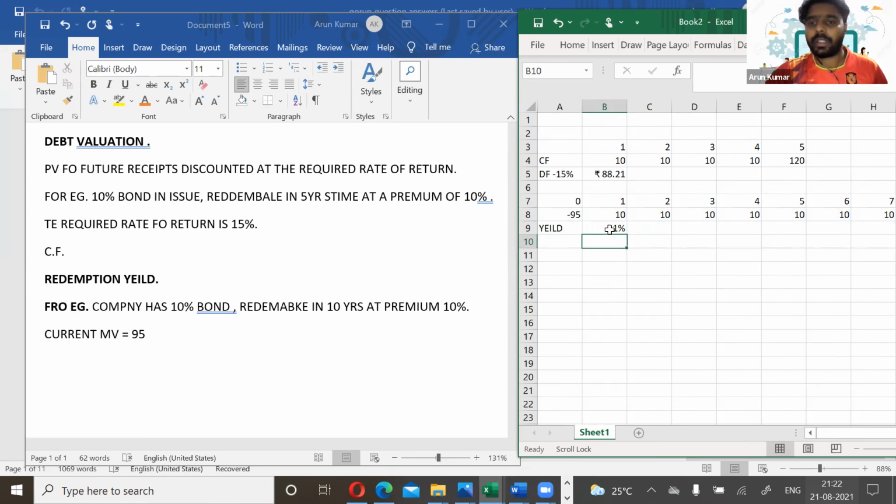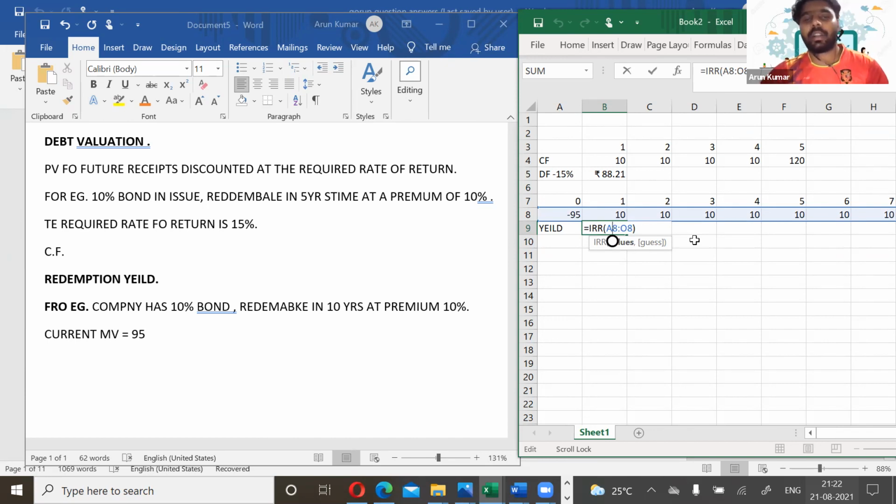So how much is it? Your IRR of this project, or we can say the return or the redemption yield of this particular bond, will be how much? It is 11%. That is 11%.